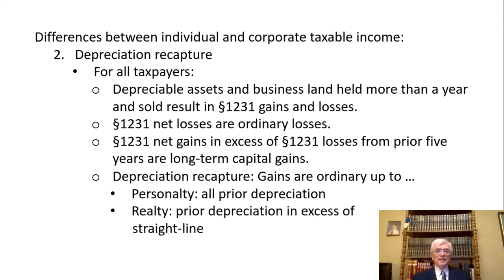Rule for realty, prior depreciation in excess of straight line is ordinary. So gains up to prior depreciation in excess of straight line will be treated as ordinary. Practical matter there, well, we have used straight line depreciation for realty for a very long time. And most of the property that was placed in service back when you could use some sort of declining balance depreciation, that realty is fully depreciated.